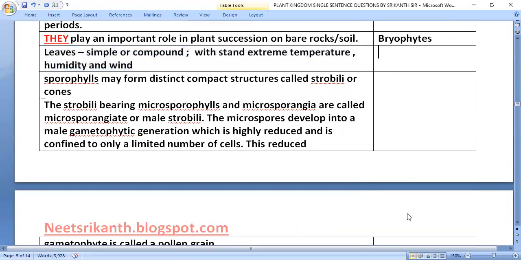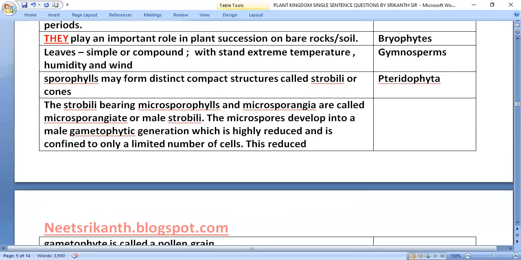Leaves simple or compound, withstand extreme temperature, humidity, and wind in gymnosperms. Sporophylls may form distinct compact structures called strobili or cones. It is in Pteridophyta.